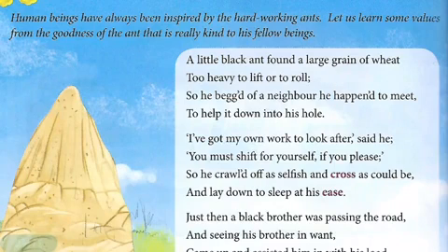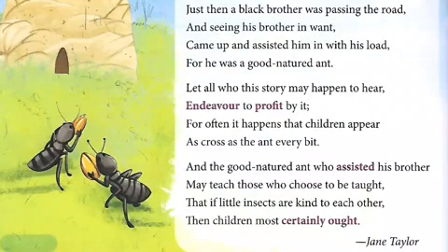So he crawled off as selfish and cross as could be, and lay down to sleep at his ease. Just then a black brother was passing the road, and seeing his brother in want, came up and assisted him in with his load. For he was a good natured ant.